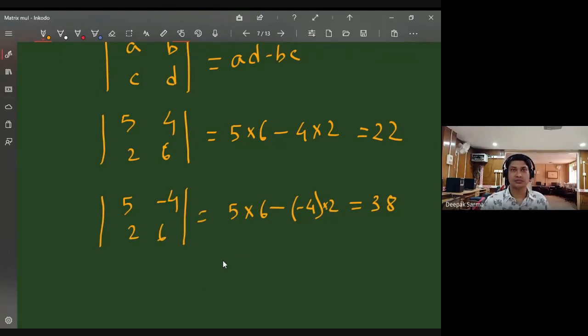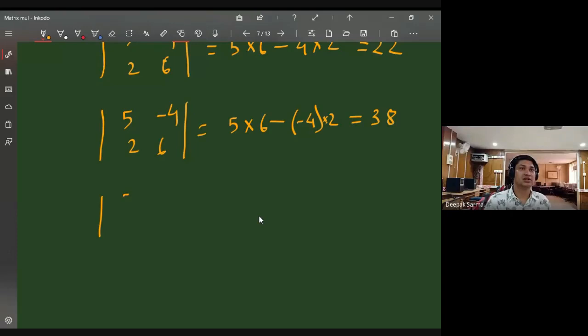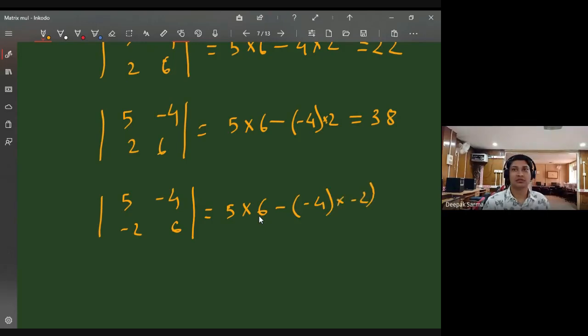Is it clear? Yes, sir. Suppose again I change it: 5, minus 4, minus 2, 6. Now again 5 into 6 minus, it is minus 4 into minus 2. So what is the answer here? It is again 22. Do you see?